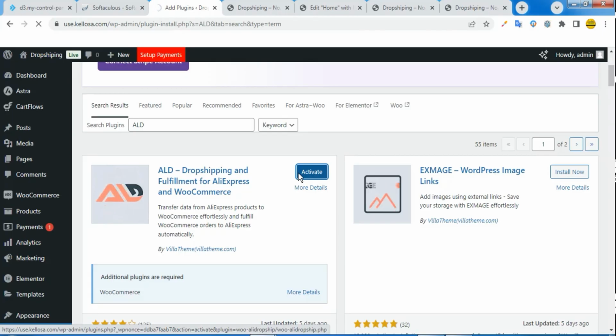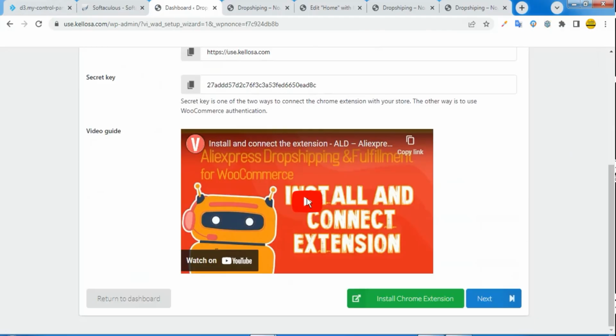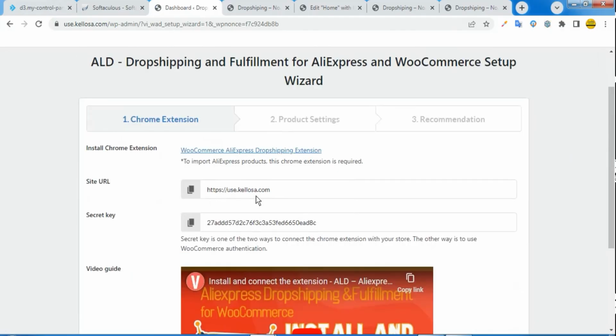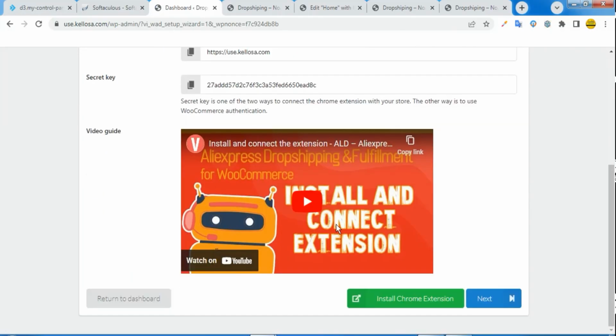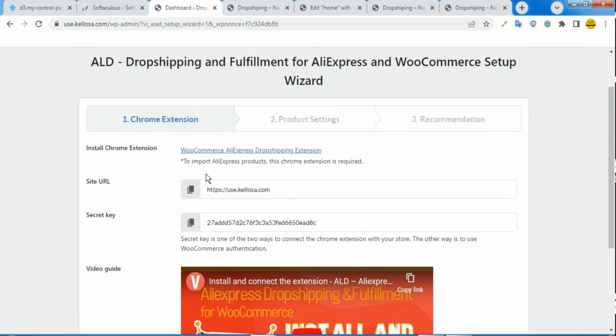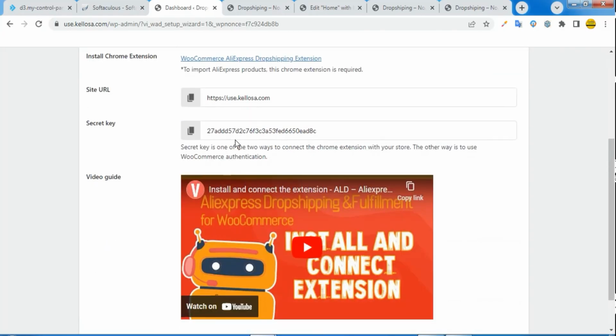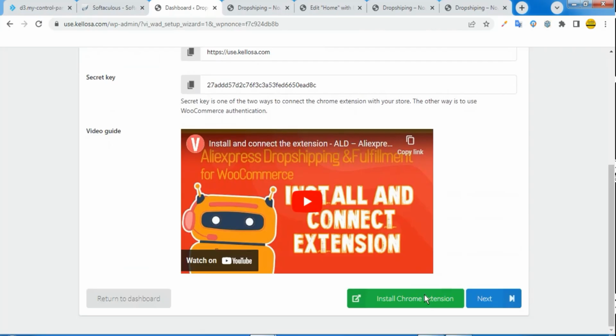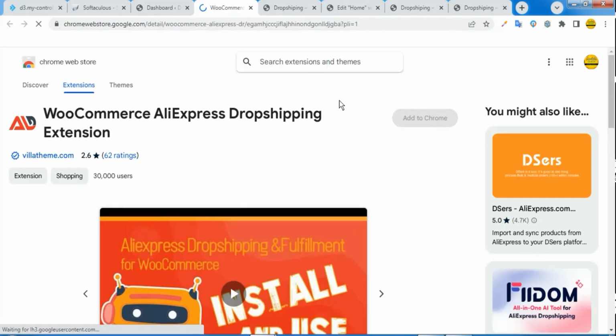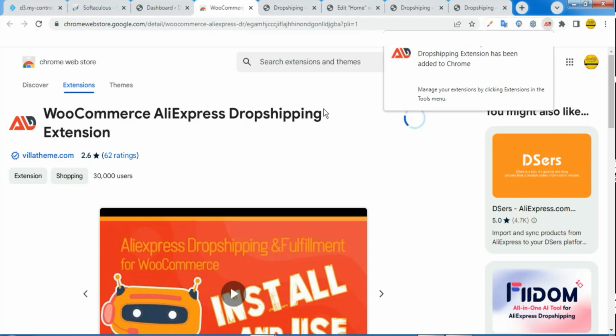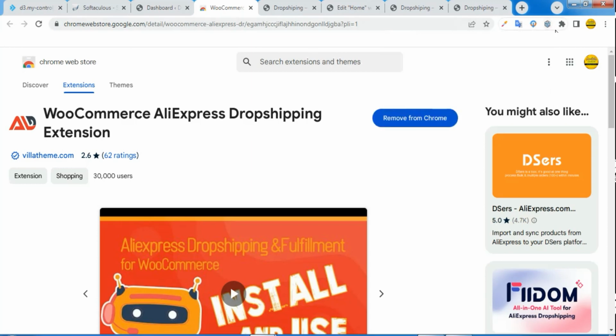Once you activate it, you can always go ahead and watch the tutorial so that you can know more about this. So this is your site, this is your secret key, which you are going to make use of. Another thing you want to do is to install the Chrome extension, which we are going to be using. So I'm going to click on it to install it. Click on add to Chrome. So the extension has been added. Now I'm going to pin the extension to my Chrome.